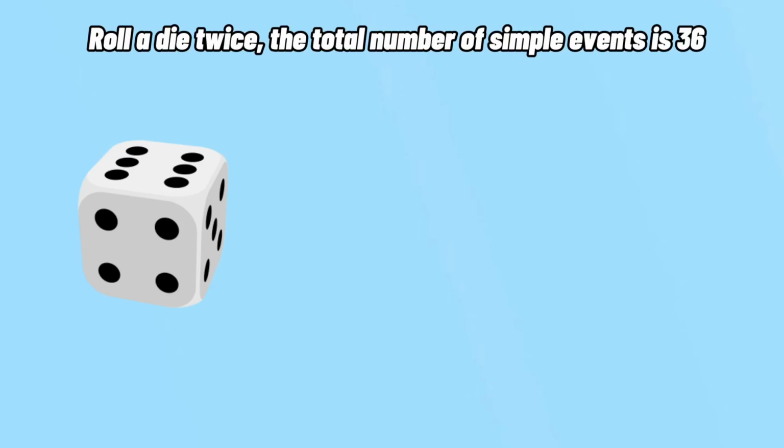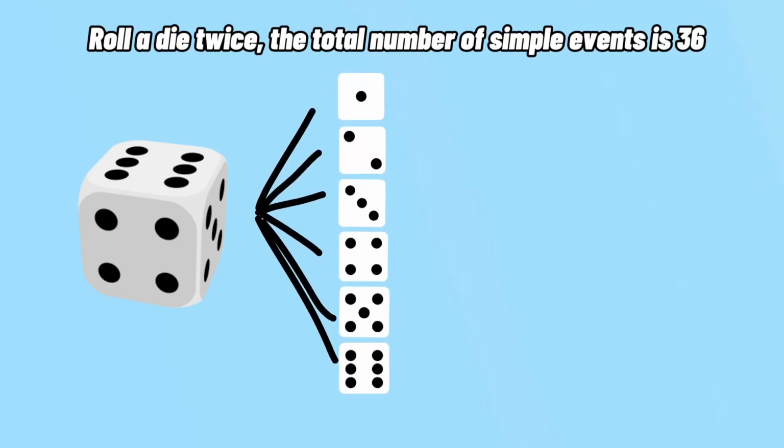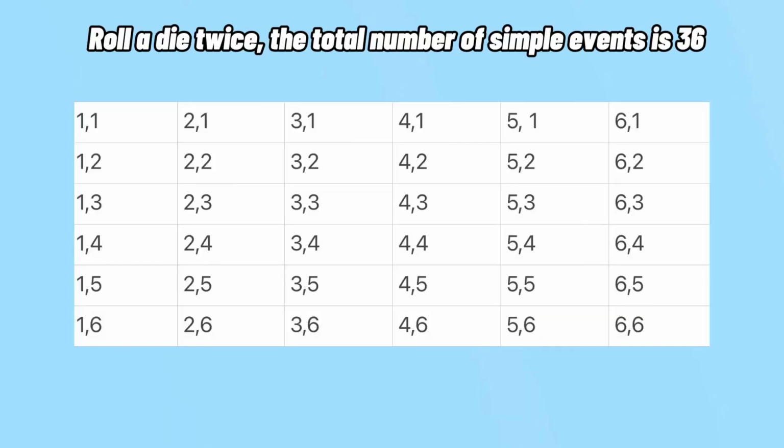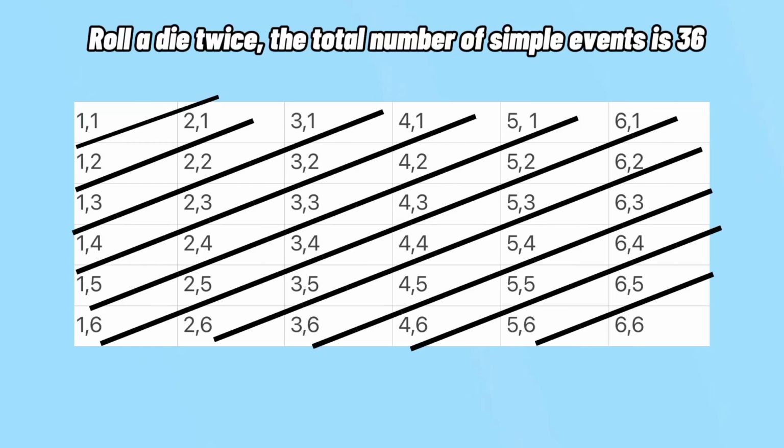Next example we have is the die. If I roll a die twice, our total number of outcomes or events is 36. How? There are 6 sides in a die, and if rolled twice, 6 multiplied by itself is 36. Since it will be hard to write the outcomes in this way, we could organize them in a table. For easier spotting, diagonal sums are seen in the table. Each line would add up to the same number.